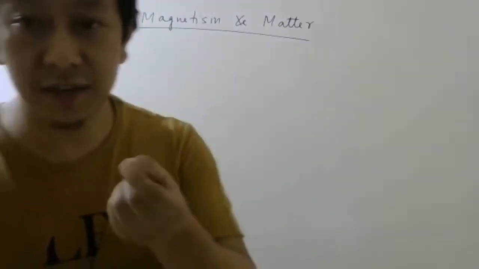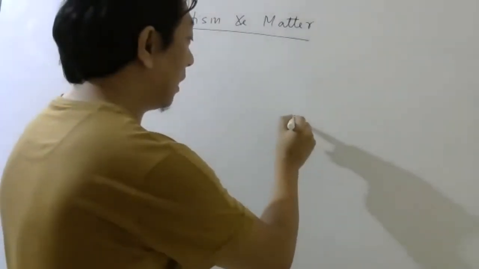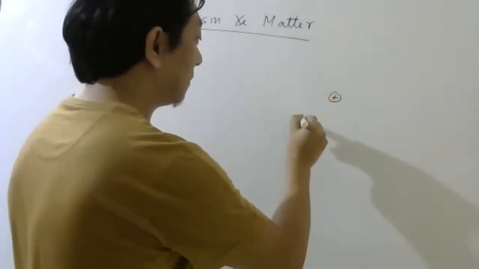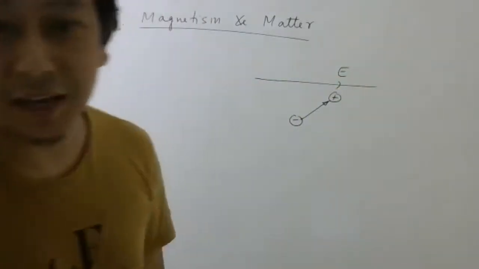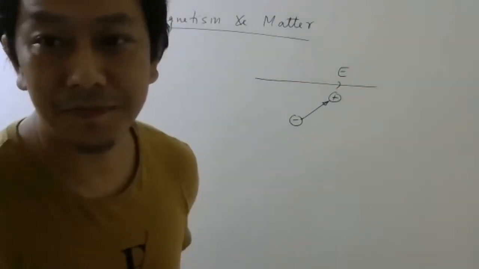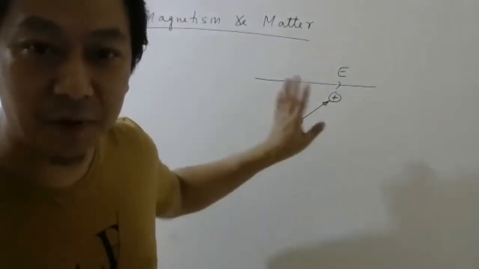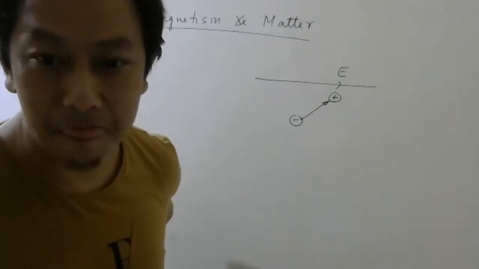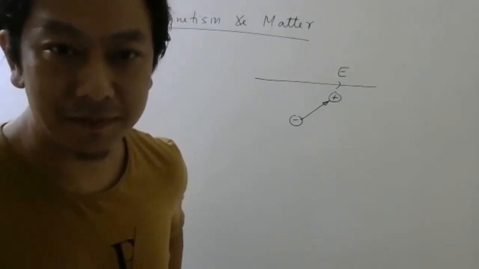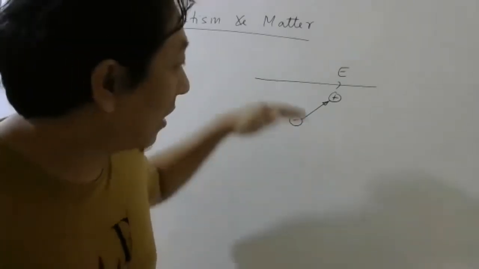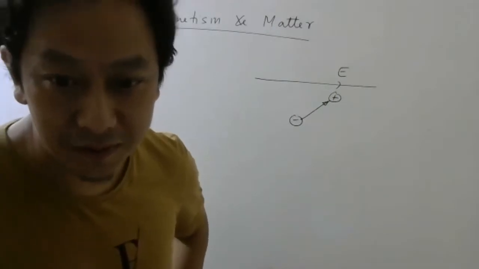Before we discuss that, we will start with a small question. If you keep an electric dipole in an external electric field, what happens? Does it stay like that only? Does the dipole stay like that only, or what happens? If anyone can write. If you apply an electric field to an electric dipole, what happens to the dipole?